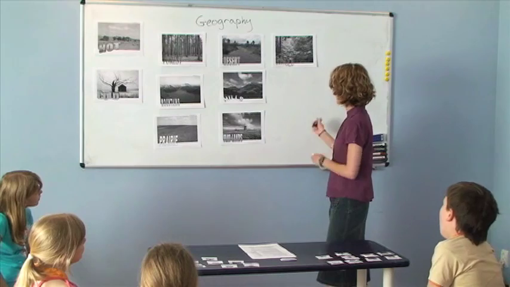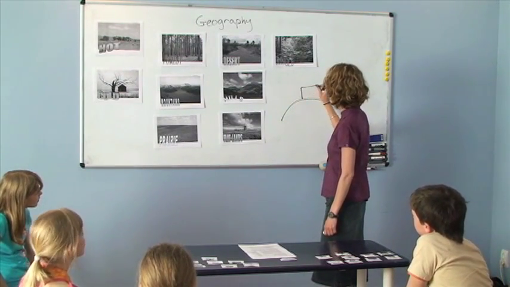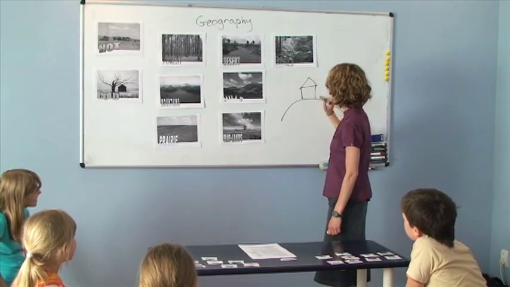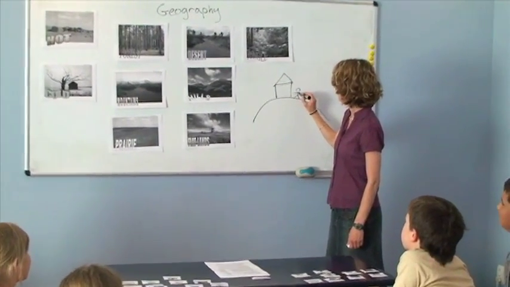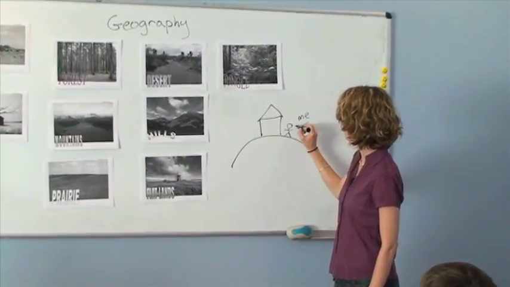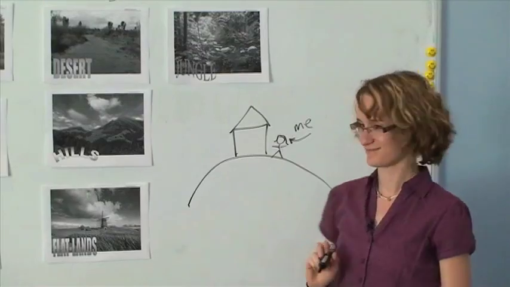So my house is up on the hill. There's me. Okay?